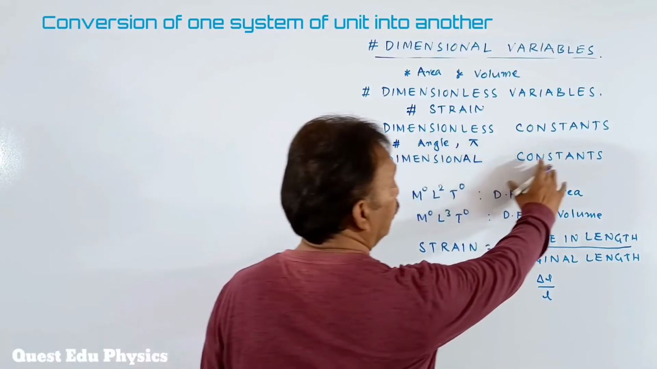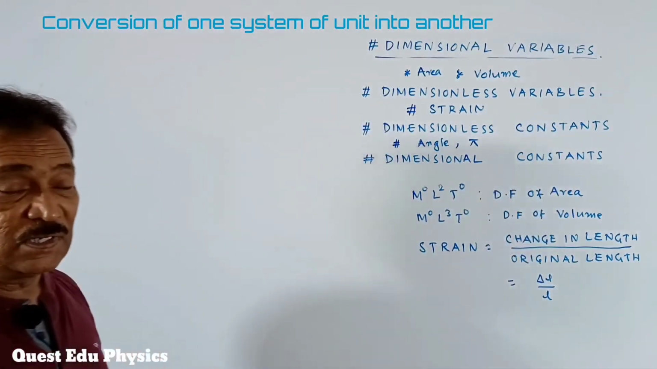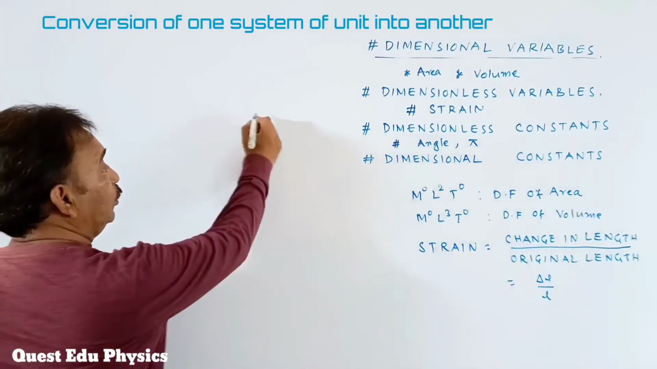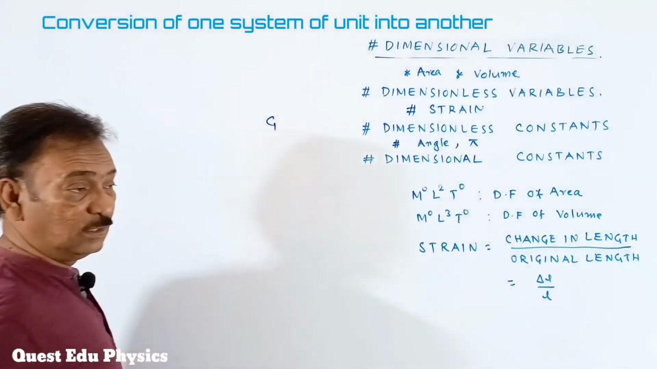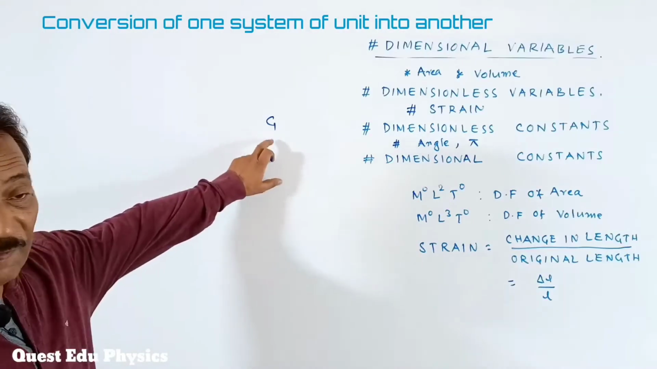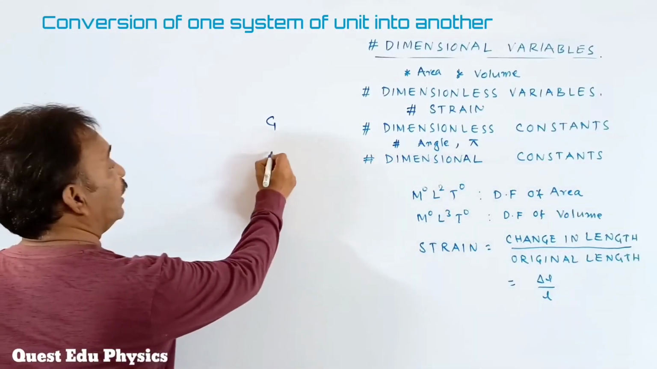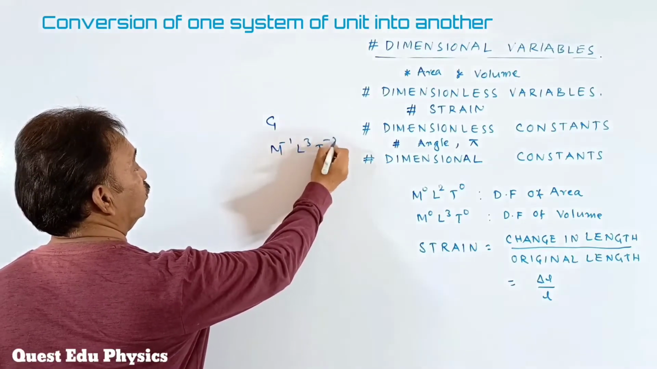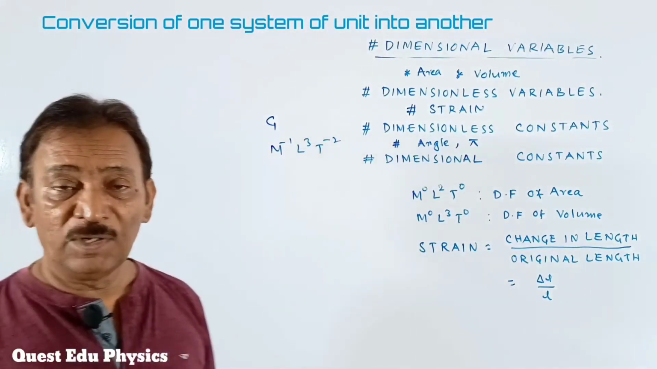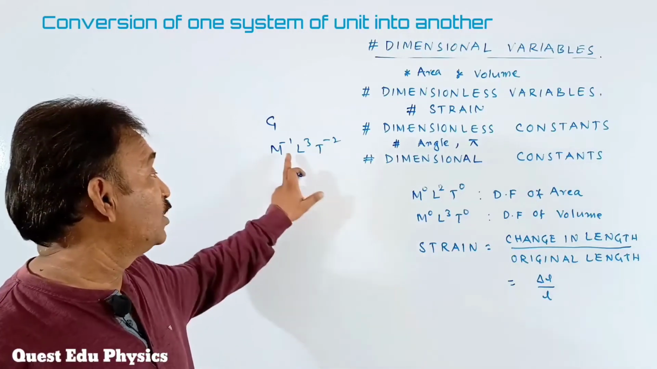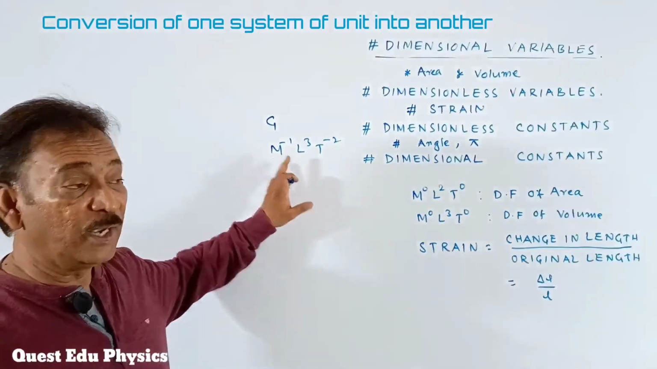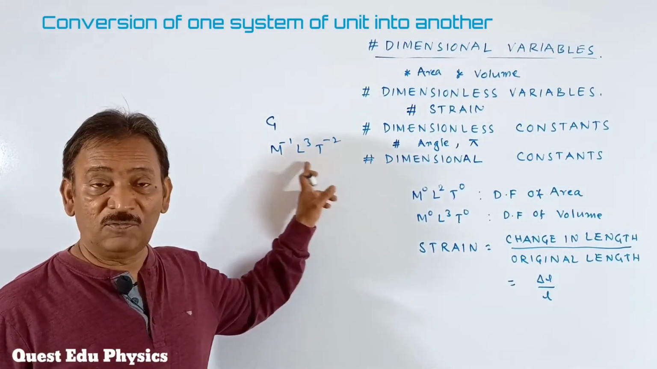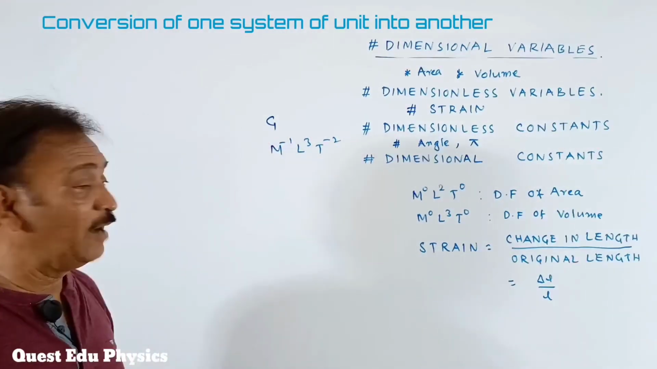And the final one, dimensional constants. In the previous class, we talked about these dimensional constants, like the universal gravitational constant. I told you it has a dimensional formula of M inverse L cube T inverse 2. It is one of the physical quantities which has negative dimensions of mass, students. In entire mechanics, we have only one physical quantity which has negative dimensions of mass. It is the universal gravitational constant.